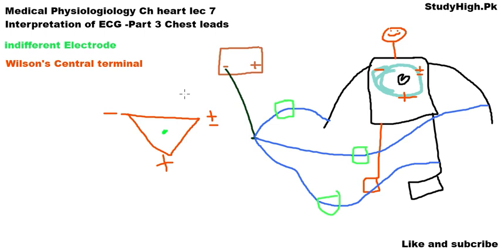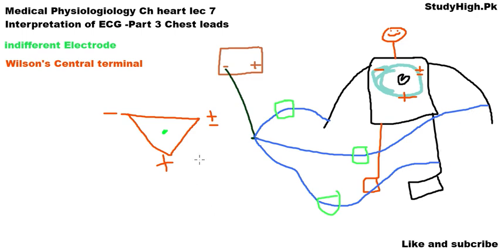In this way we modify the negative electrode, and this arrangement is called the Wilson central terminal, in which we connect the negative electrode of our chest leads with all the limbs, right arm, left arm and left leg, through high resistors.